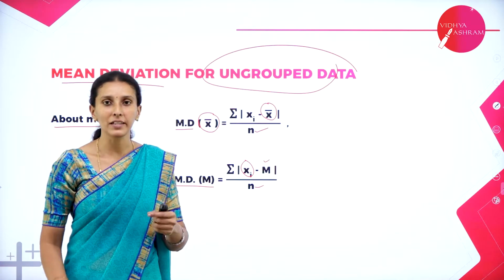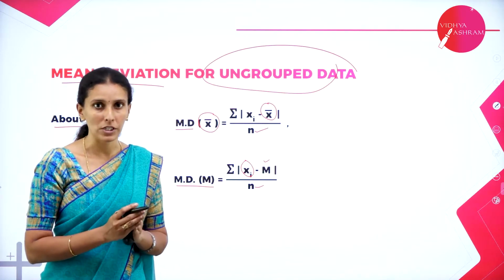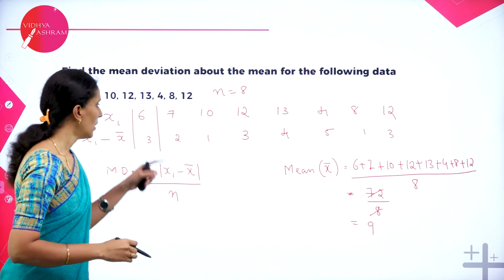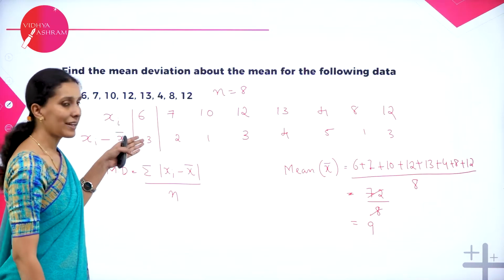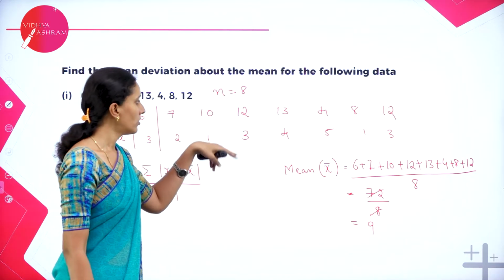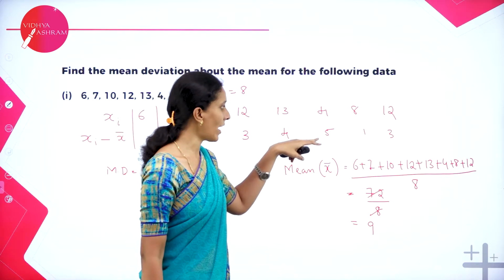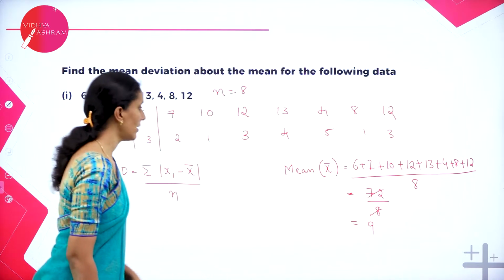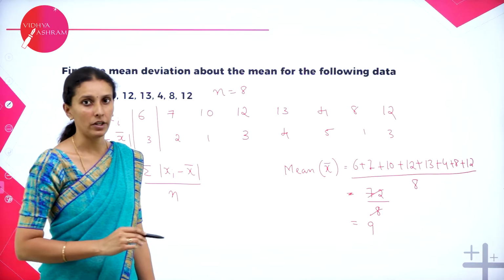Modulus means even though you get a negative value, you have to take it as positive. So let's make each number positive. So now look here, I have made each difference positive: 3, 2, 1, 3, 4, 5, 1, 3, because we have to take the modulus of each observation.